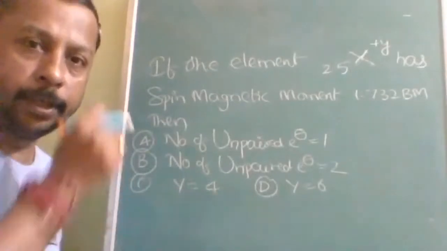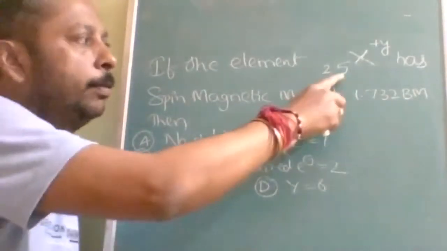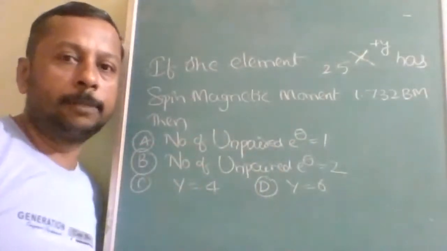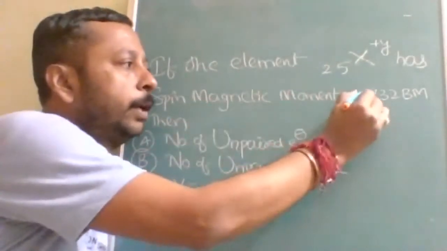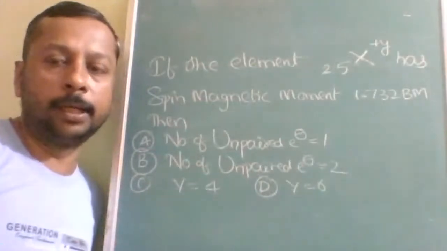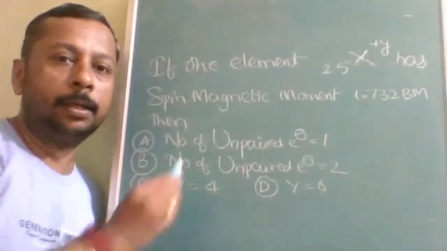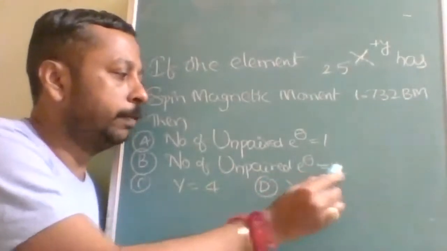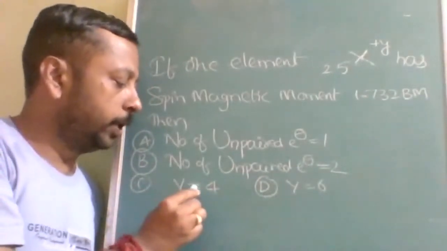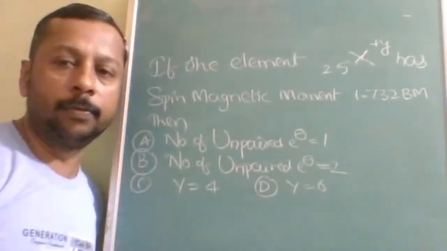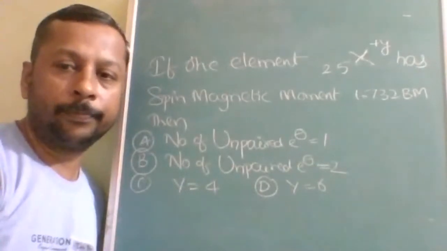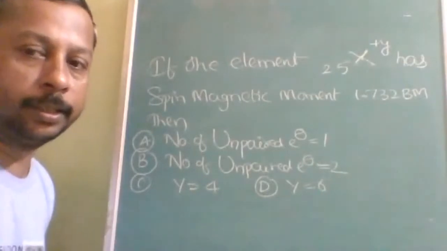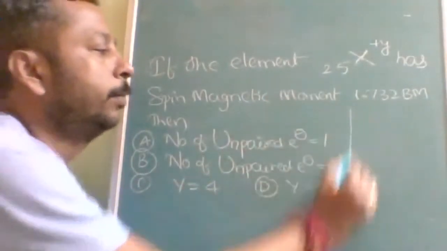Okay, next question. The element with atomic number 25, XY+, has a spin magnetic moment of 1.732 Bohr magnetons. Then the number of unpaired electrons is equal to 1, or the number of unpaired electrons is equal to 2, Y is equal to 4, or Y is equal to 6. See here, it is atomic number 25.